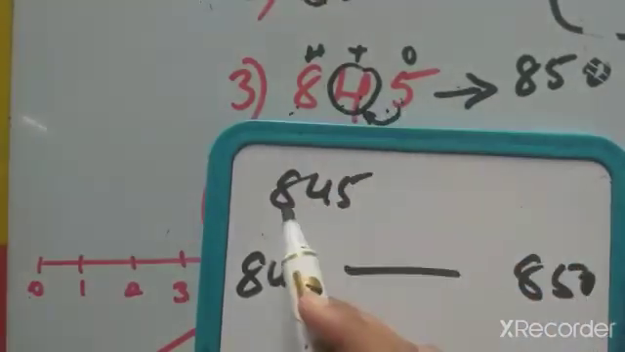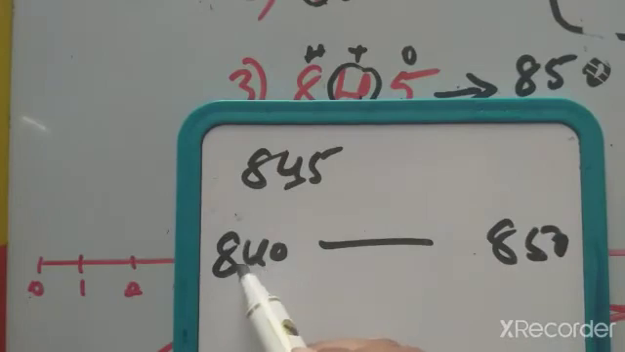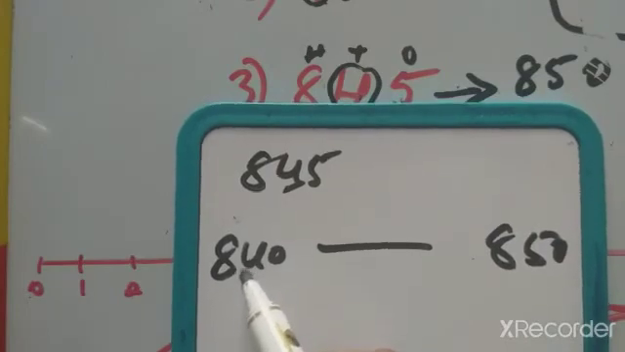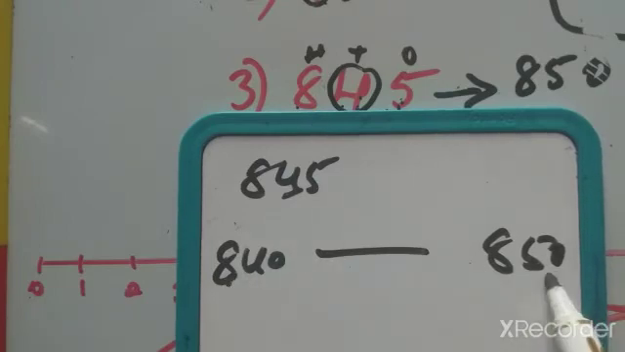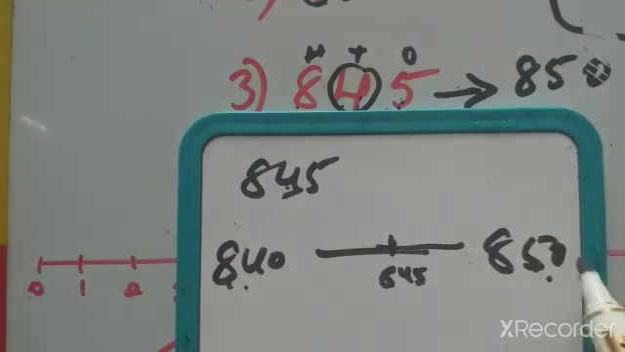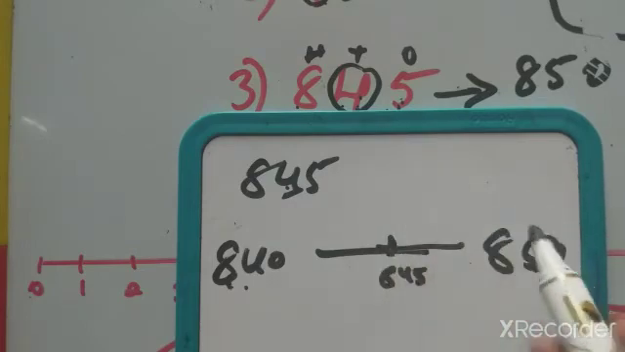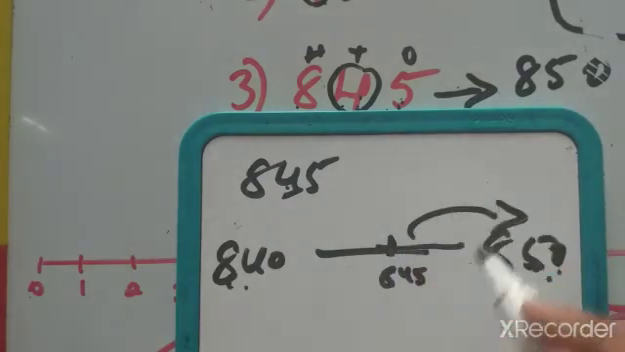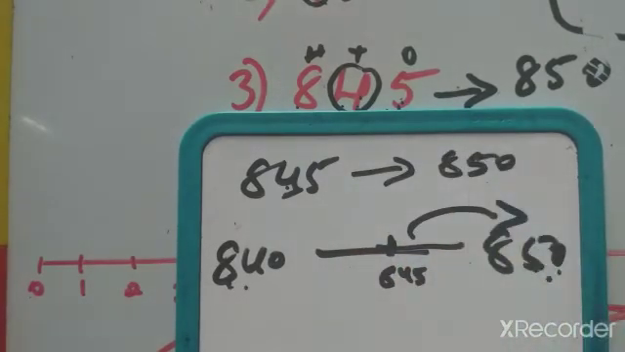845 rounding off. 845, we are rounding off in the tens place. Rounding off in the tens place, we have to keep in mind the numbers between 840 to 850. On the number line, 845 will come in the middle. So 5 or greater than 5, we can move to the next value, 850. So 845 rounds off to 850.